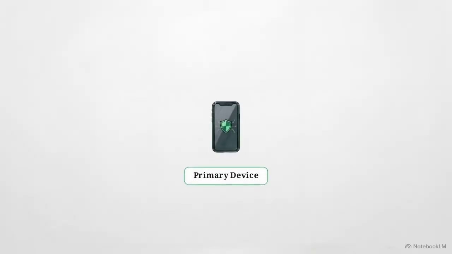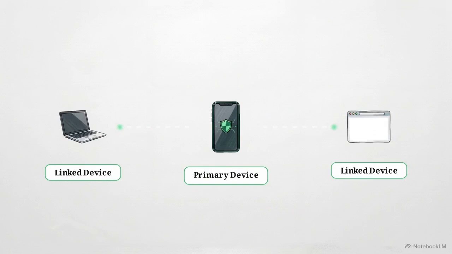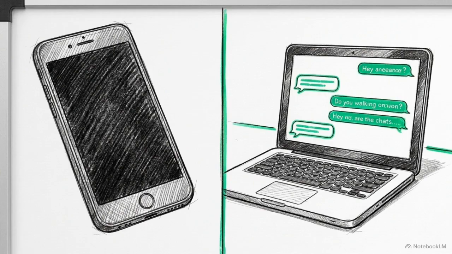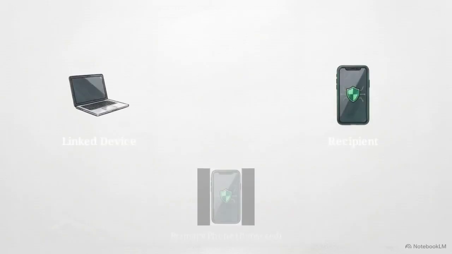The architecture becomes more complex when we move away from single-device transit to multi-device synchronization. Users can seamlessly link secondary devices like web browsers or laptops. These linked devices operate entirely independently. They do not require the primary phone to be online. To maintain the end-to-end security pipeline, each newly linked device independently negotiates its own unique encryption keys.